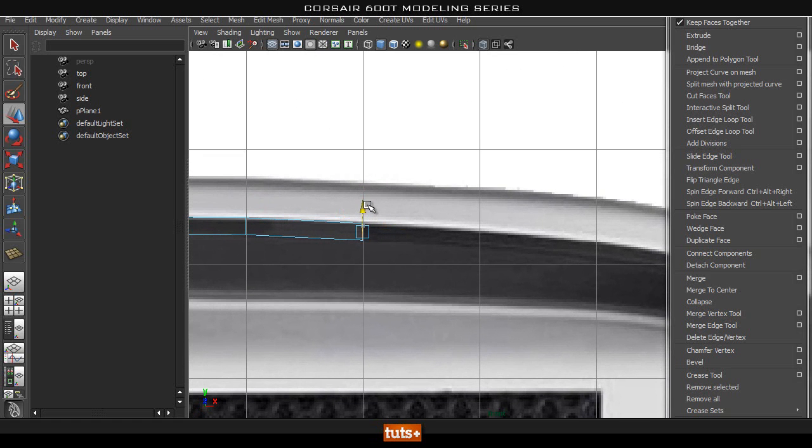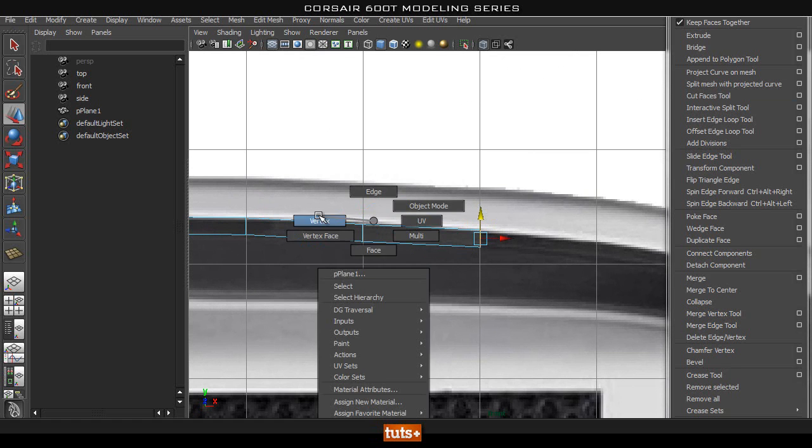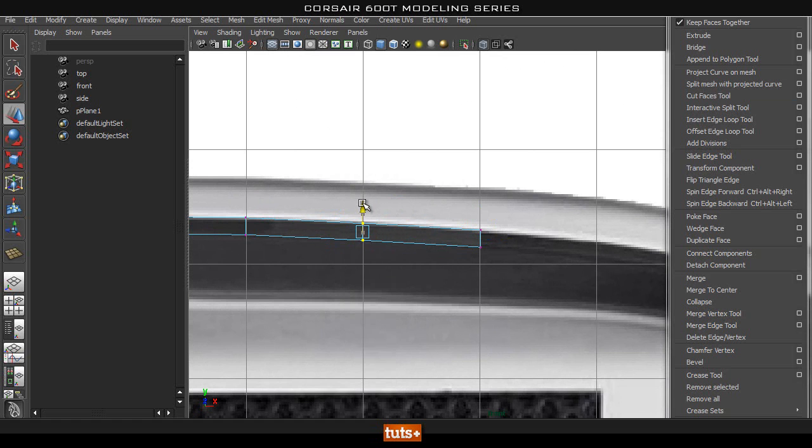Okay, and I'm just trying to line this up with this back line, and now we can press G to just do the same action that we did last time, which is extrude. And I don't really like this one, I'm going to move it up a little bit more. Okay, so select this edge again, press G, and we can carry on extruding this out.